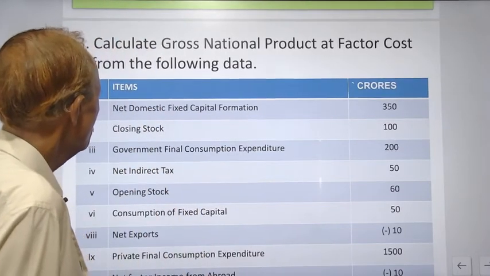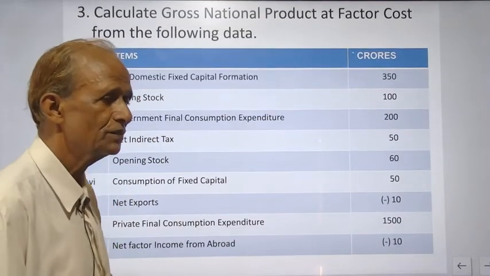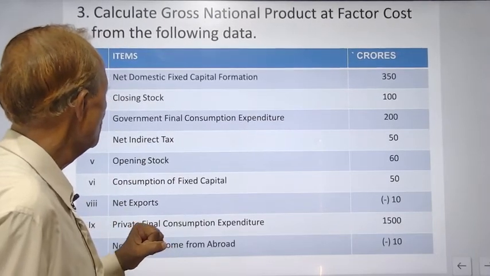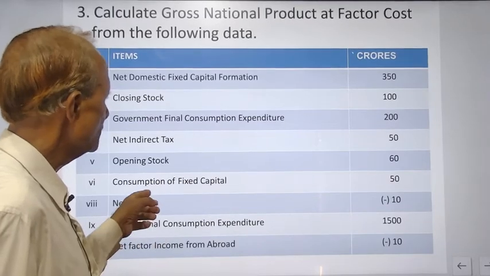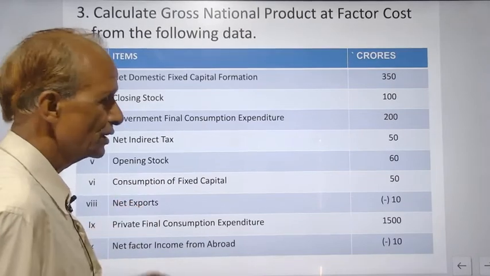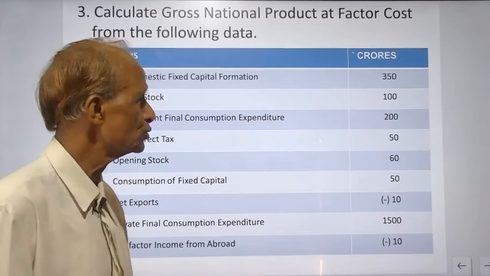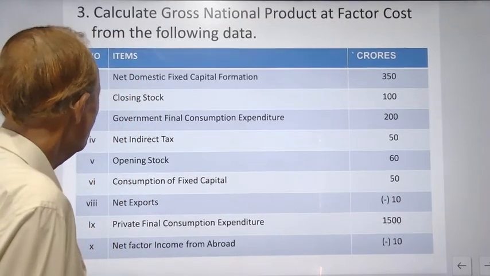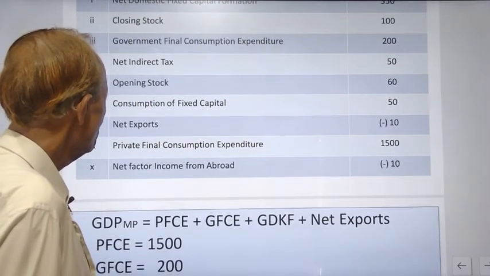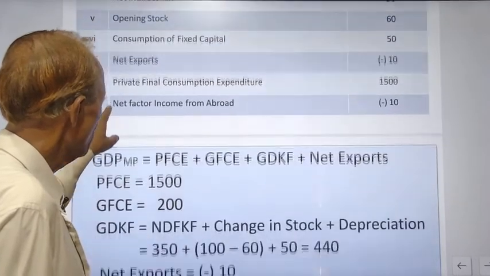You are given net domestic fixed capital formation, and for finding out gross domestic capital formation, you should add consumption of fixed capital, that is 50. You are given closing stock and opening stock, that is change in stock, CS minus OS, that should also be added back. You are given net exports, that should be added. You are given private final consumption expenditure, then net factor income from abroad.